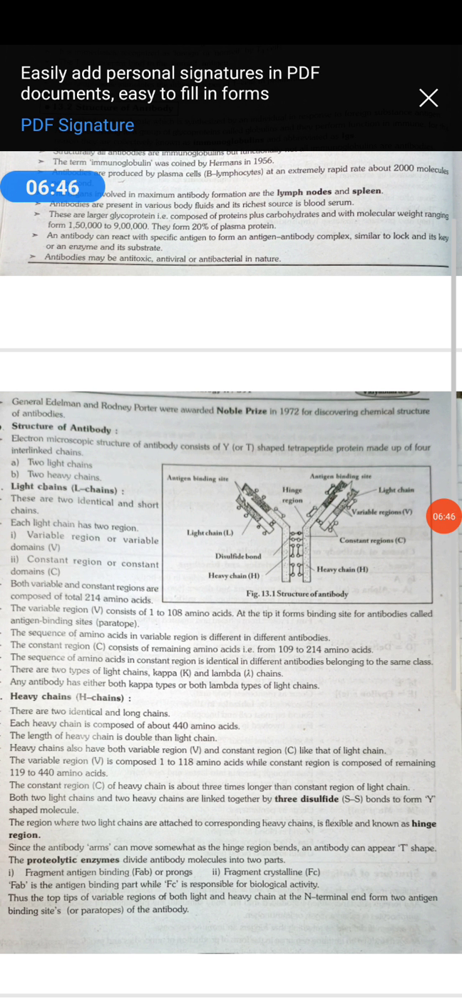Sequence of amino acids in the constant region of the light chain. Okay, this is the matter regarding the light chain, and after completion of the light chain we will now start the heavy chain. The sequence of amino acids in the constant region is identical in different antibodies belonging to the same class. There are 2 types of light chain, kappa and lambda. Any antibody has either both kappa type or both lambda type light chains.